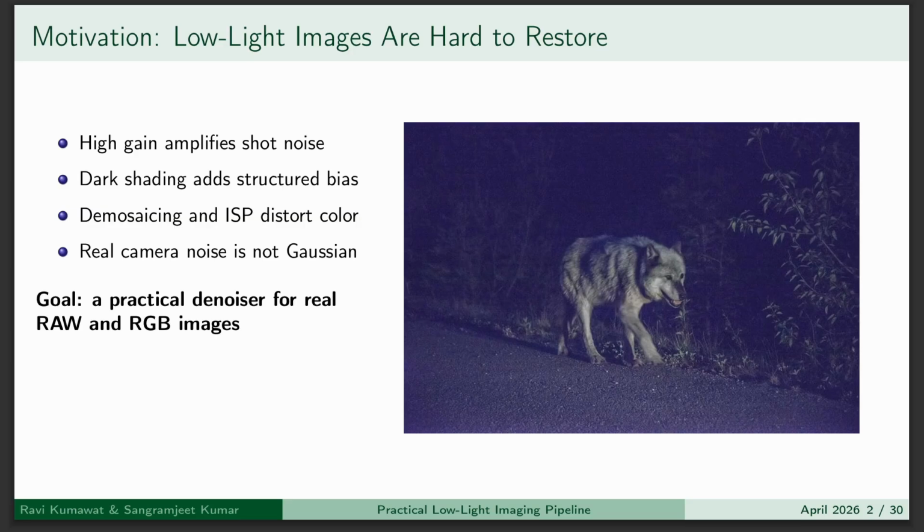For motivation, let's look at the wolf image. Low light imaging is a challenging real-world problem. When images are captured in low light, sensors amplify signals which also amplifies noise. Dark shading introduces structured distortions. Camera pipelines further distort colors. As a result, images become noisy, unclear, and lose important details. Traditional denoising methods often fail here because they assume simple noise, whereas real camera noise is complex and structured. So the goal of this entire project was to build a practical denoising system that works on both real raw and RGB images.